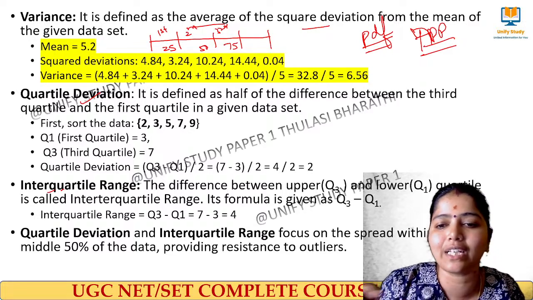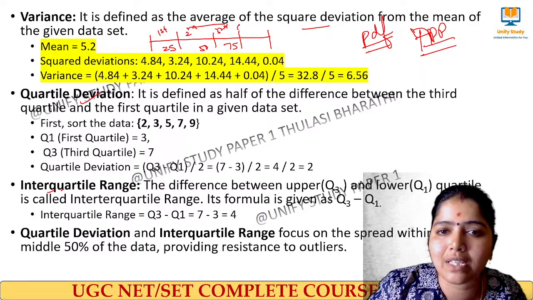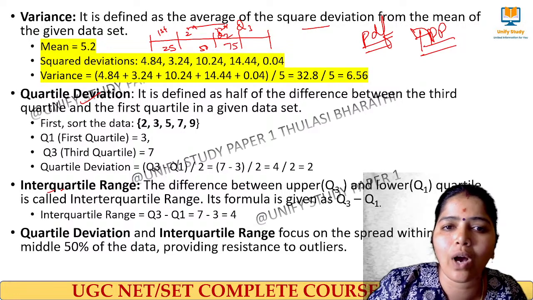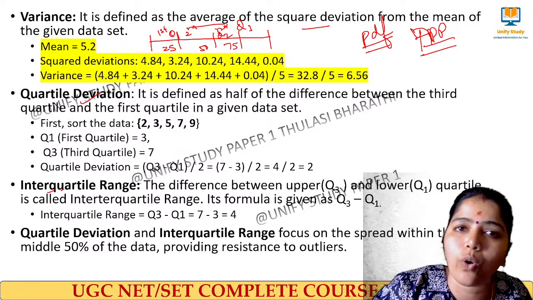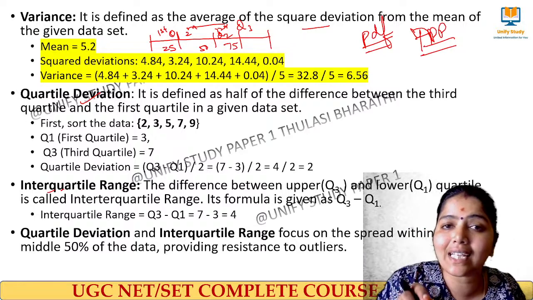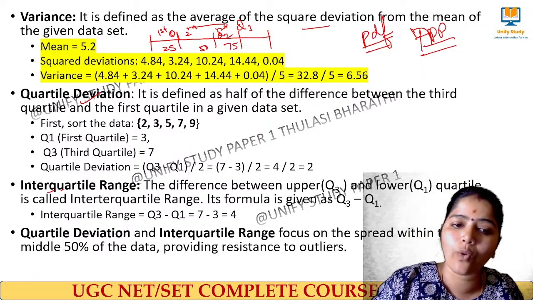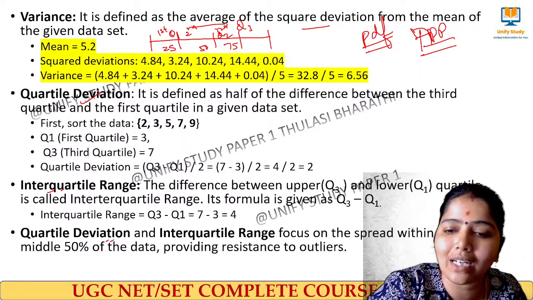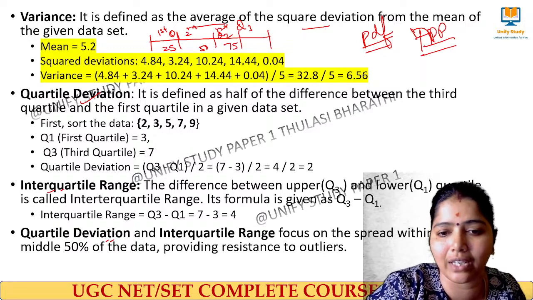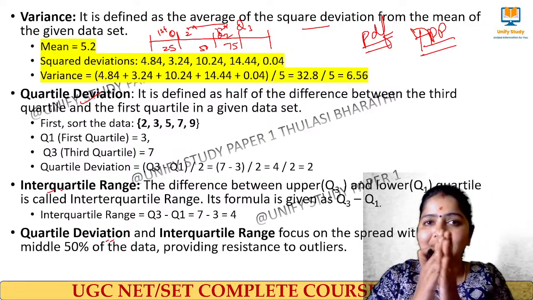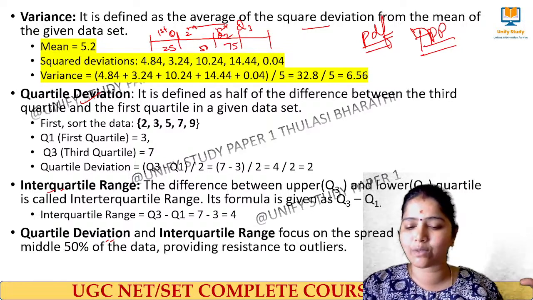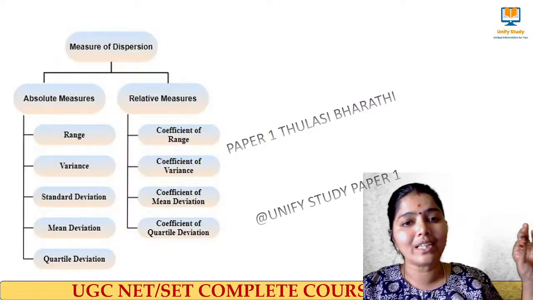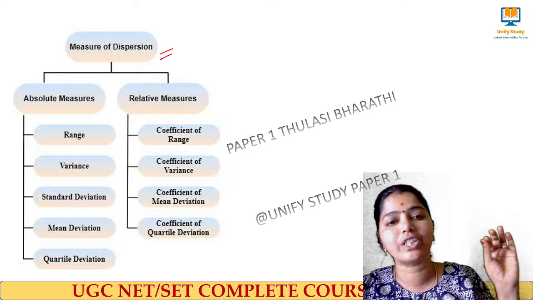Interquartile range means the difference between this upper, this is Q3, this is Q2, and this is Q1. So the difference between that upper and the lower quartile, we call it interquartile range. And then quartile deviation. Quartile deviation and the interquartile range are used to find the dispersion of data with respect to that middle value, how the values have been dispersed.